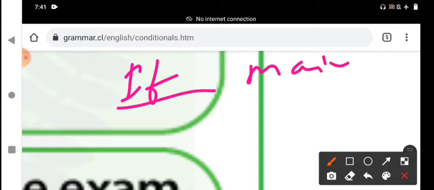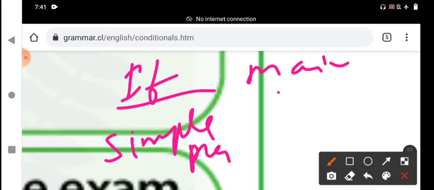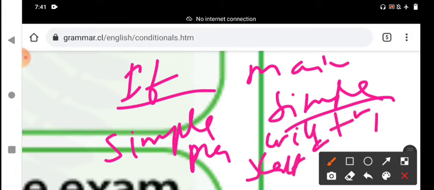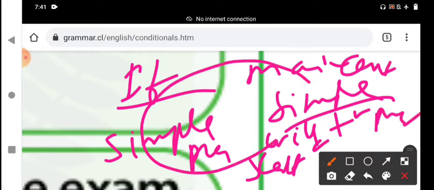The if clause is in the simple present tense, and the main clause is simple future, or will plus V1, shall plus V1, can plus V1, and may plus V1 also will come. This is the structure of the sentence.